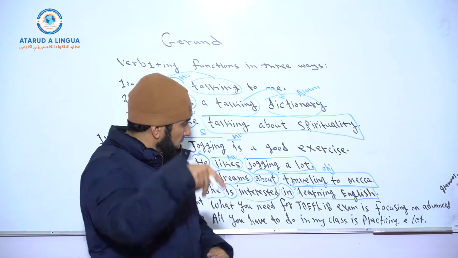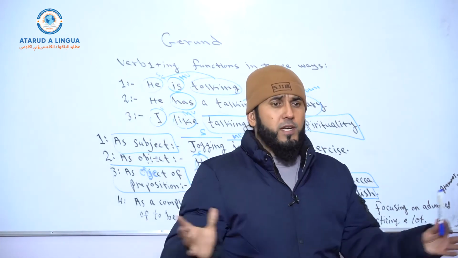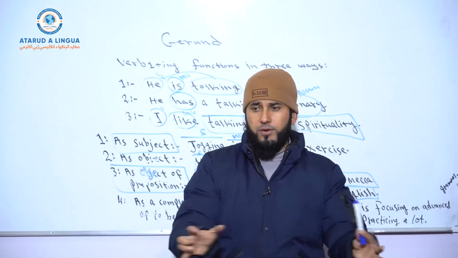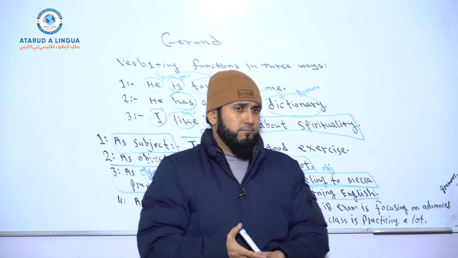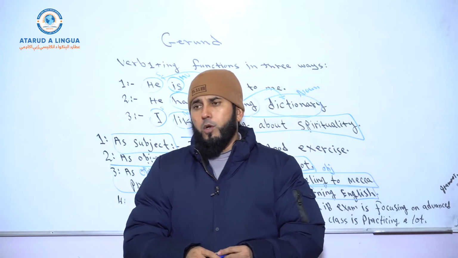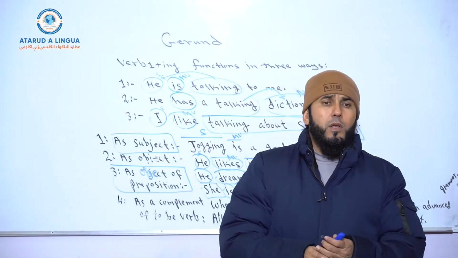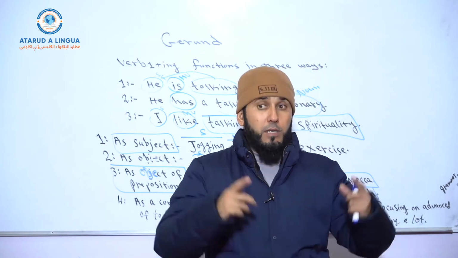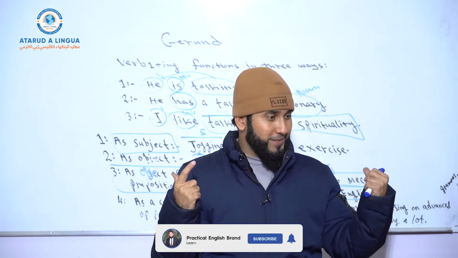All you have to do in my class is practicing a lot, practicing with each other, conversing with each other. What you need to do in order to improve your English is listening to native speakers a lot.